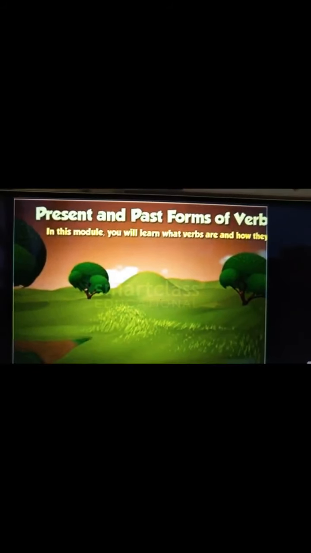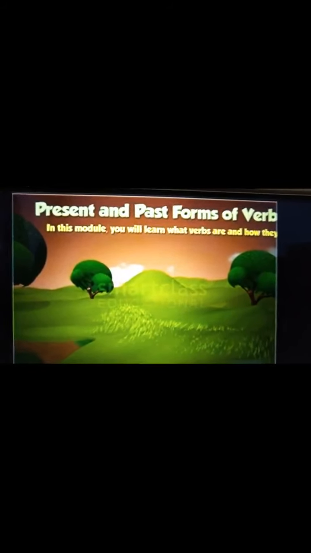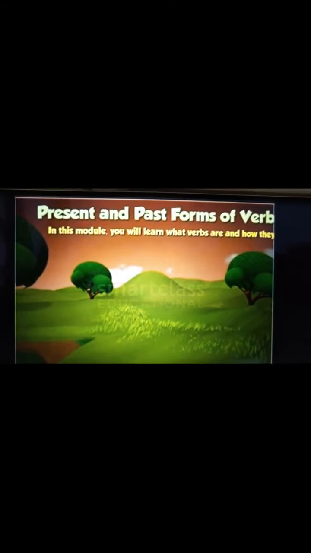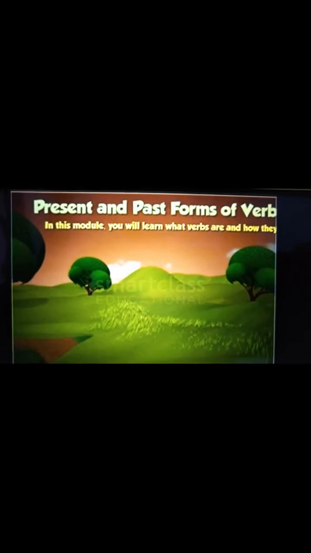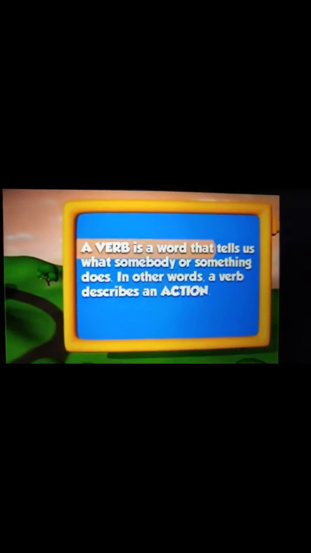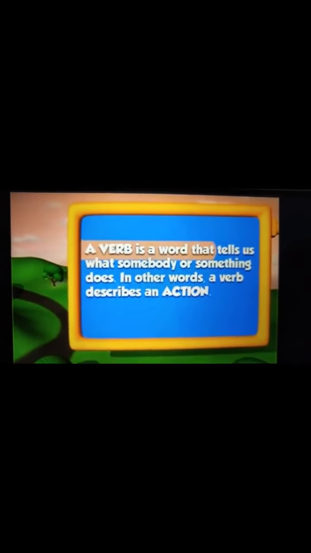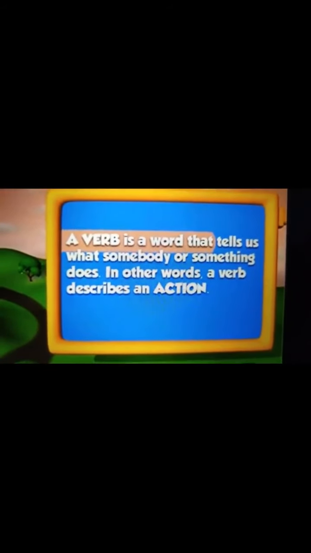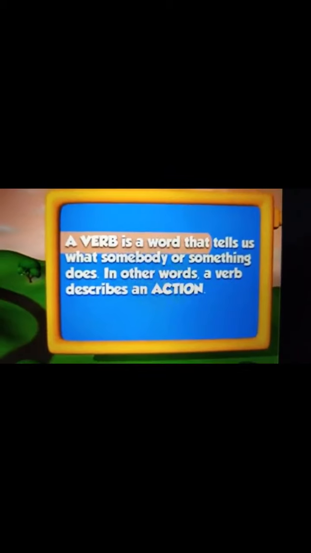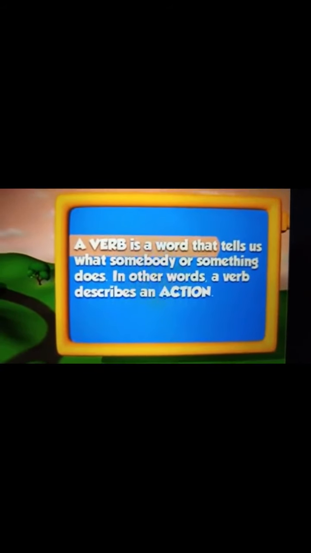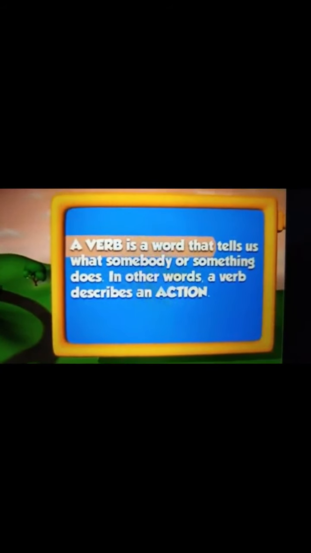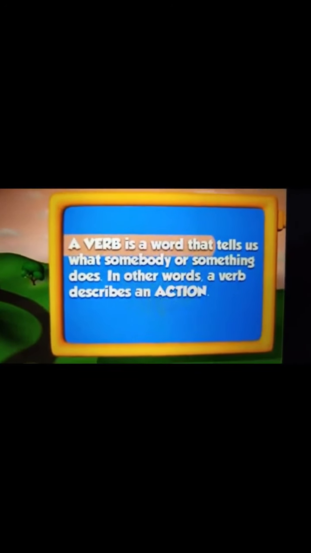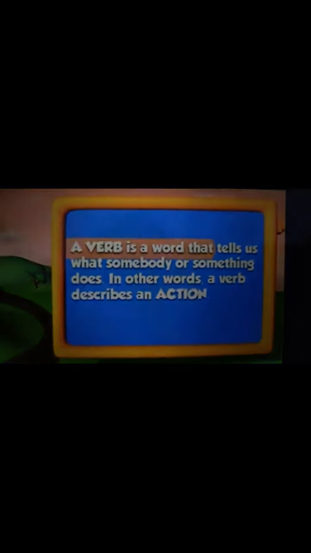Here we will be learning about the present and past forms of verbs. So in this chapter we will be learning what verbs are and how they are used. Let us first recall what is a verb. A verb is a word that tells us what somebody or something does. I repeat, a verb is a word that tells us what somebody or something does. In other words, a verb describes an action.